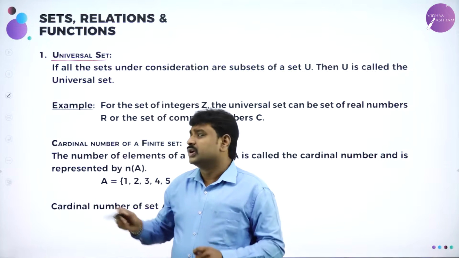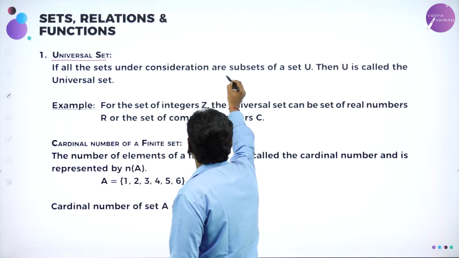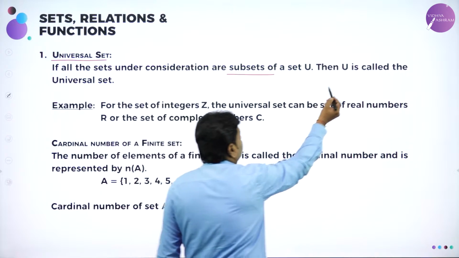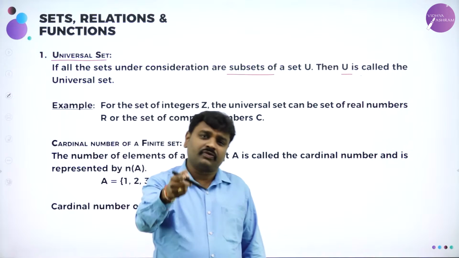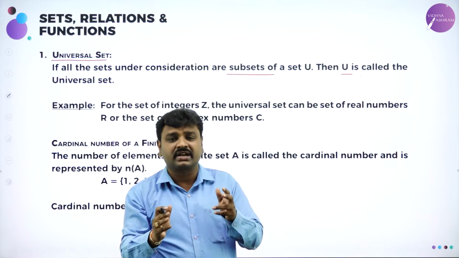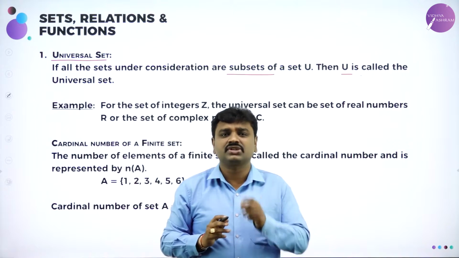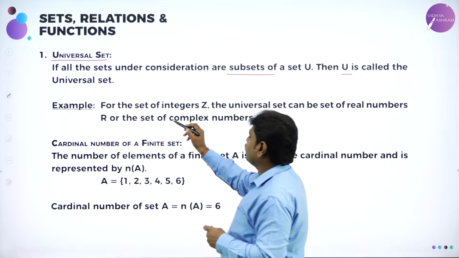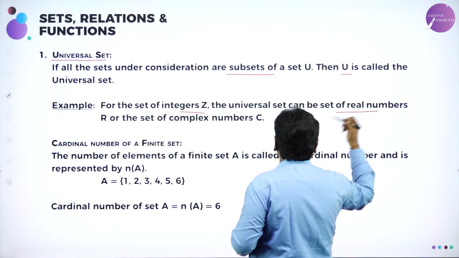Or we say universal set: if all the sets under consideration are subsets of a big set called U, then we call that U as what? Universal. If all the sets under consideration form subsets of a big set, then we call that big set as universal set. We can take many examples. For set of integers, the universal set can be set of real numbers.